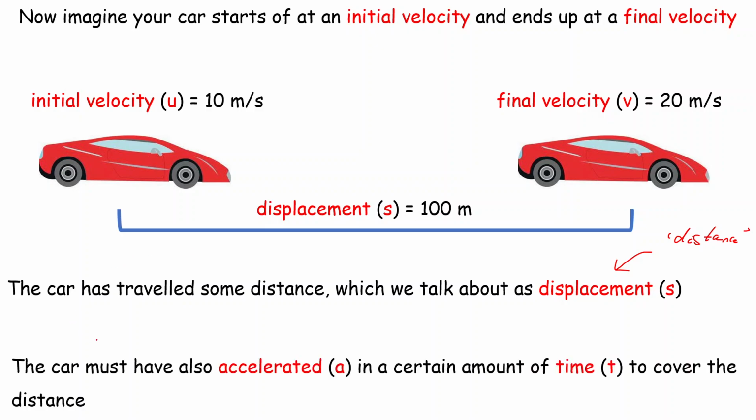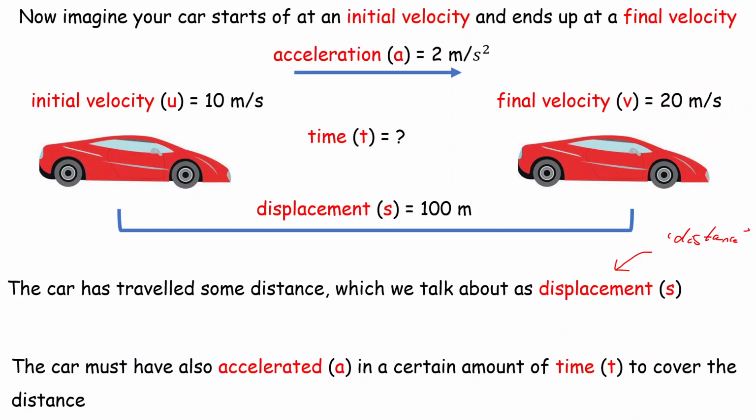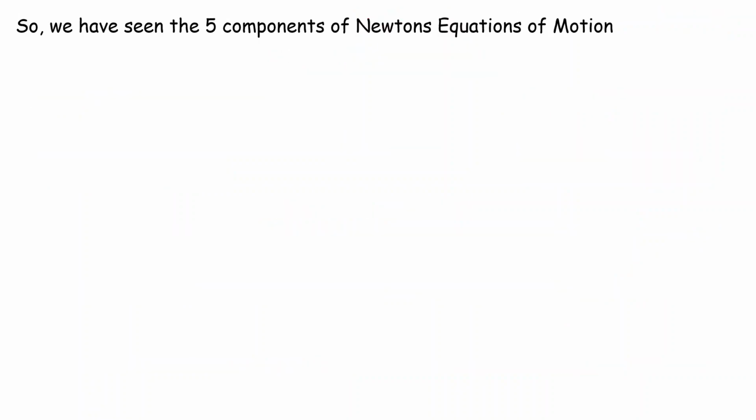Brilliant. The car must have also accelerated, for which we use the letter a, in a certain amount of time, for which we use the letter t, to cover the distance. So in this scenario, we've got a lot going on. We've got an initial velocity, initial speed, and a final velocity, a final speed, which meant it traveled some distance or displacement, s, and it must have accelerated to get from 10 meters per second to 20 meters per second over a period of time. So we can see we have 5 components of Newton's equations of motion.